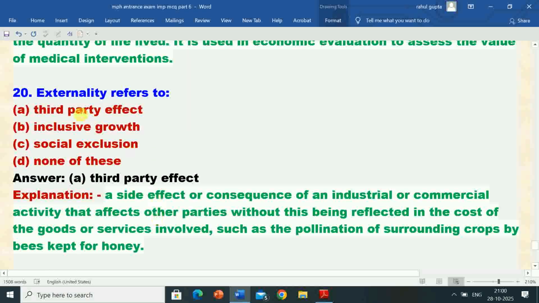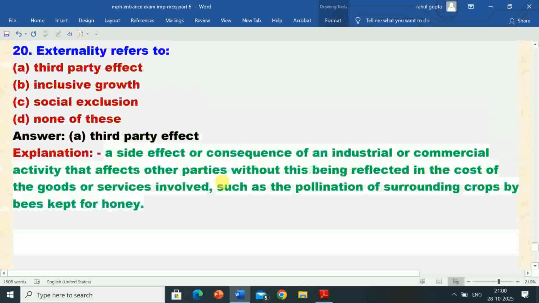Next question is 20. Externality refers to. Options are A. Third party effect, B. Inclusive growth, C. Social exclusion, D. None of these. Correct answer is option A. Third party effect. Externality refers to third party effect.